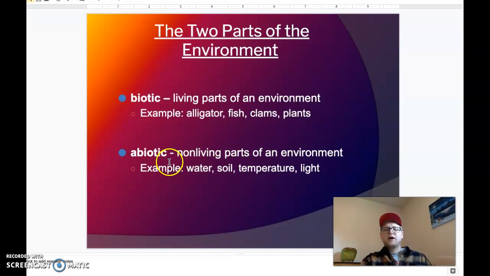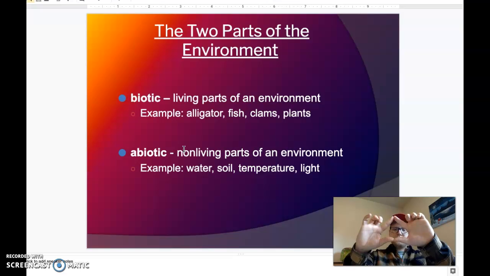Abiotic are the other parts of the environment. Now, if you see an a before a word here, like abiotic, think of it being not biotic, right? Non-biotic, abiotic. Another word that kind of does this is symmetrical, which would be something that has symmetry, like a triangle. Asymmetrical would mean it does not have symmetry, right? So the same thing kind of goes for this word. Abiotic means not living parts of the environment.